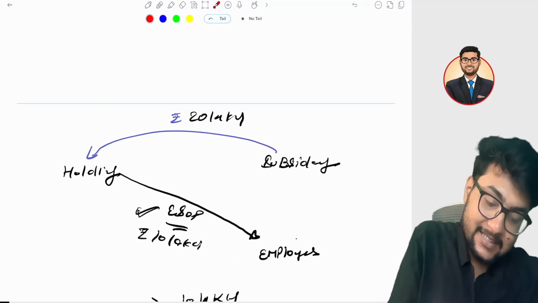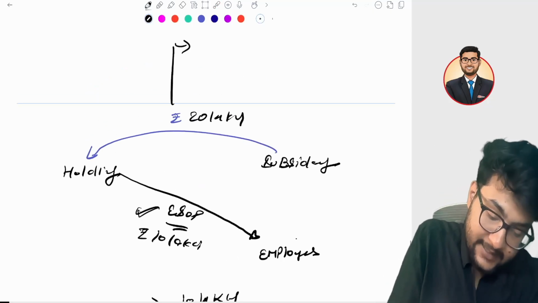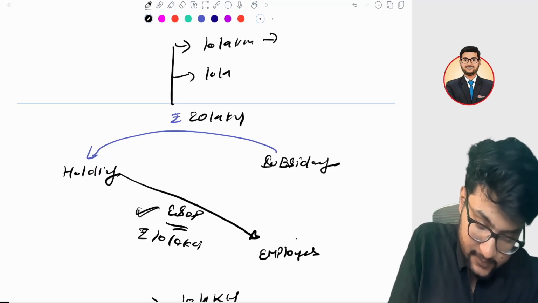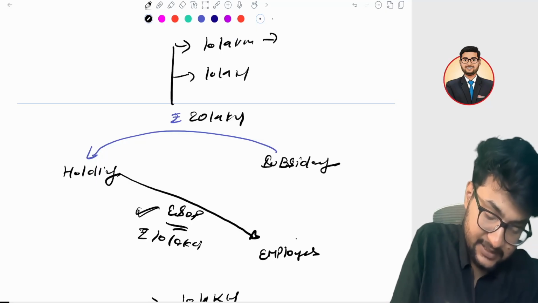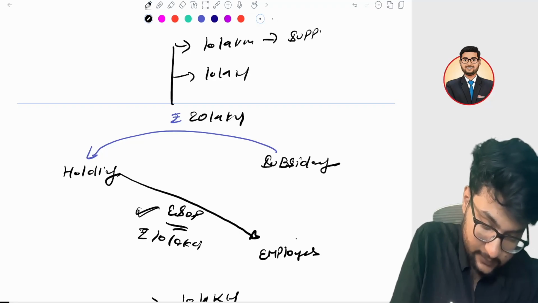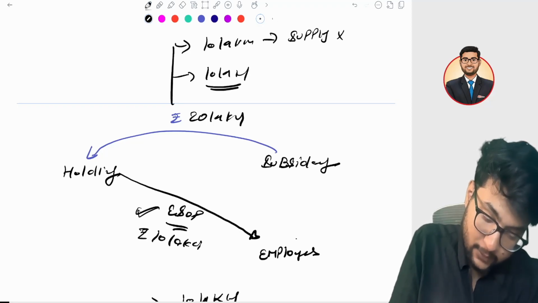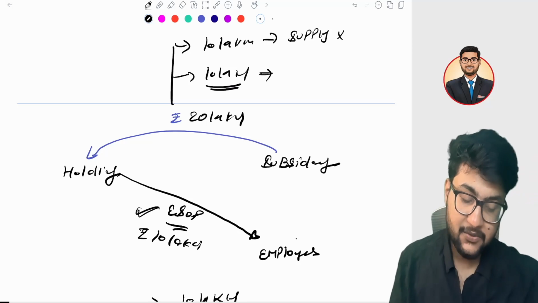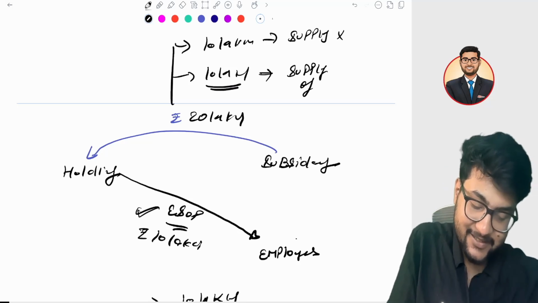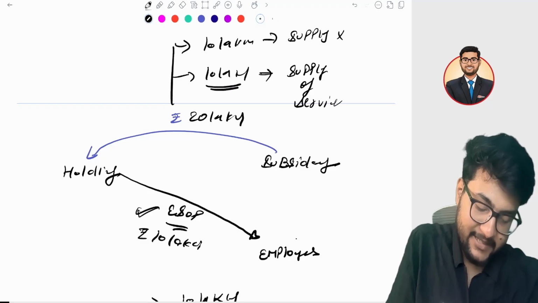Then the first 10 lakh is a compensation, hence not a service, not a supply, I can say. But above 10 lakh, over and above the compensation of ESOP, is a supply of services. So very interesting.